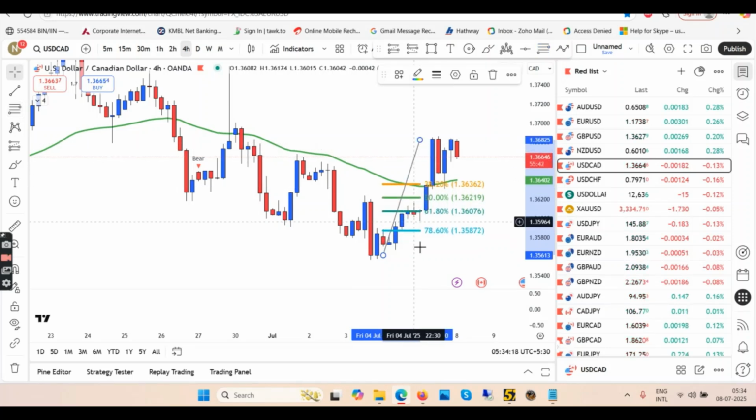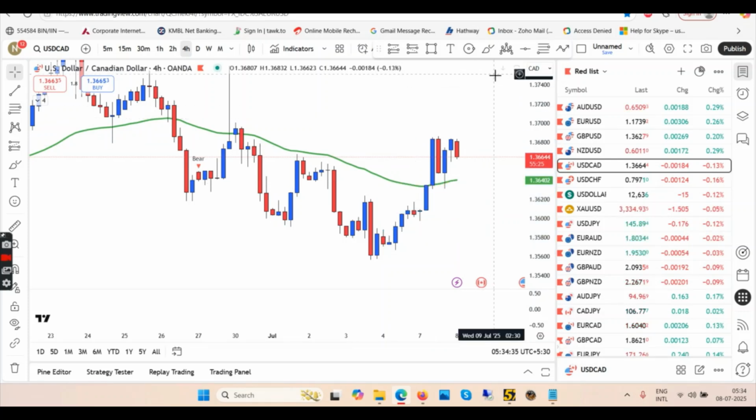Okay, there you go. The pullback was only touching 38%. You see this long wick rejecting the EMA has touched the 38% of the pullback. So looks like we are in the strong uptrend in the USD CAD. But I will not enter long, because this is a double top as well. So we might have to wait for the rejection from the EMA once again, and then a blue candle, and then we go long. But that's only as per the current setup.